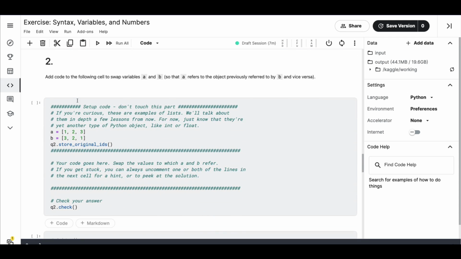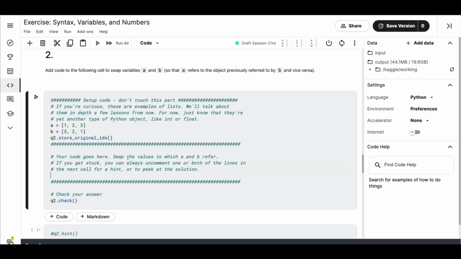And our third problem, or I should say like second problem, I don't know what is it. Add code to the following cell to swap A and B so that A refers to the object previously referred to by B and vice versa. Okay, so this is slightly tricky. Setup code, don't touch this code. Your code goes here. So I have a list. This is a Python list.